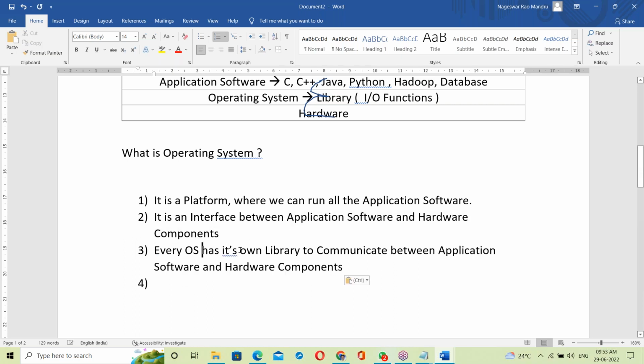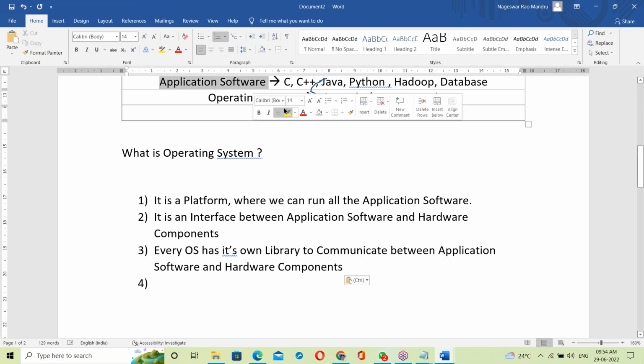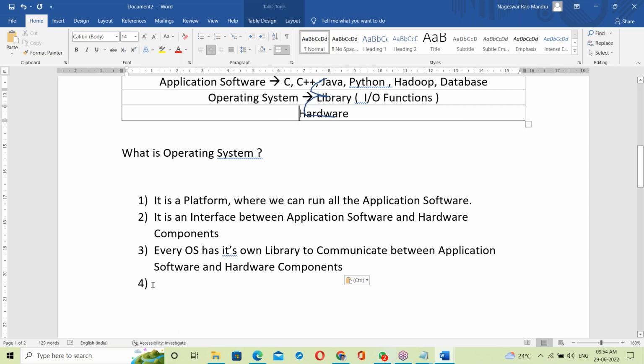That library contains all the input output functions, C language functions, to communicate between application software and hardware components.